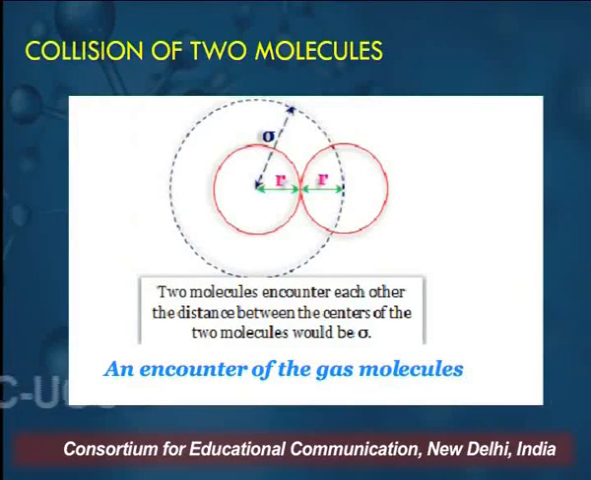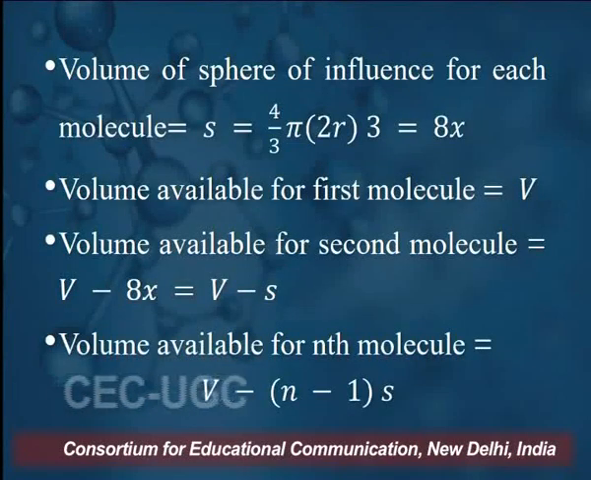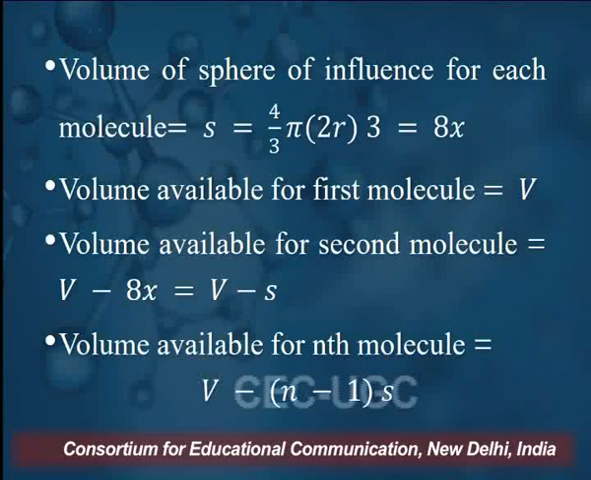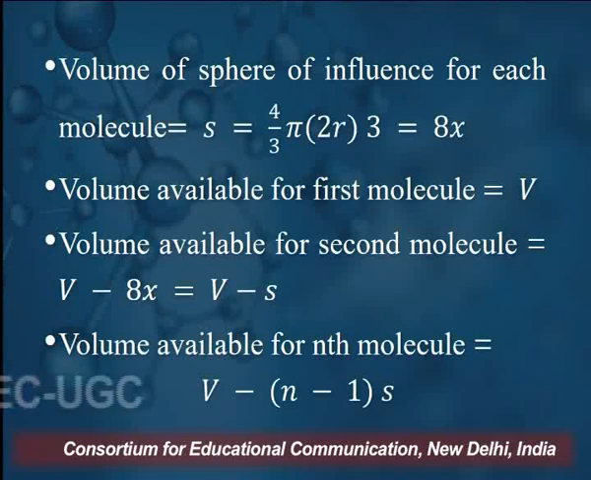This figure is showing a collision of two molecules. When the two molecules encounter each other, the distance between the centers of the two molecules would be sigma. And as you can see, the second molecule cannot penetrate any further. The dashed line is showing the sphere of influence. The volume of the sphere of influence for each molecule is equal to S and is equal to 4 by 3 pi (2r) cube, and this will be equal to 8x.